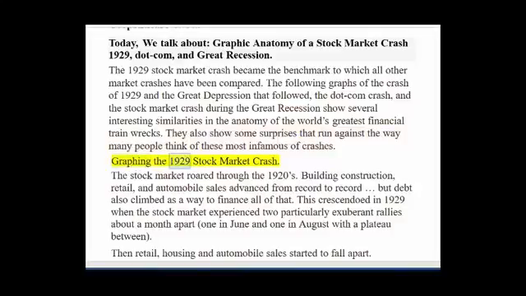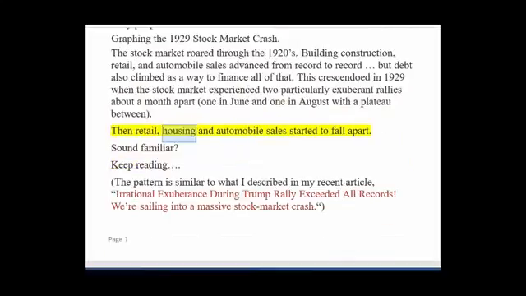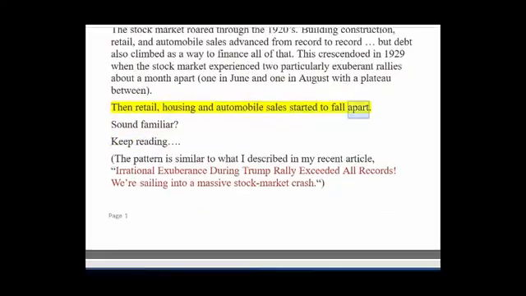Dissecting the 1929 stock market crash. The stock market roared through the 1920s. Building construction, retail, and automobile sales advanced from record to record. But debt also climbed as a way to finance all of that. This crescendoed in 1929 when the stock market experienced two particularly exuberant rallies about a month apart, one in June and one in August, with a plateau between. Then retail, housing and automobile sales started to fall apart.